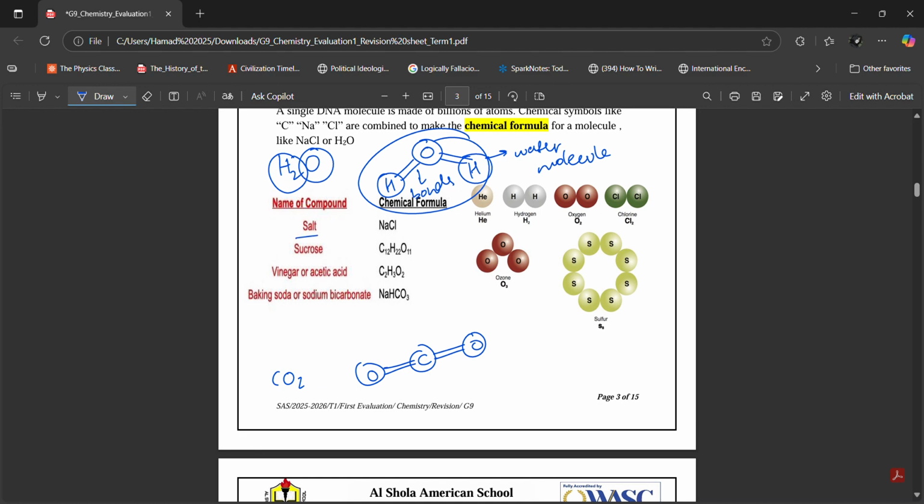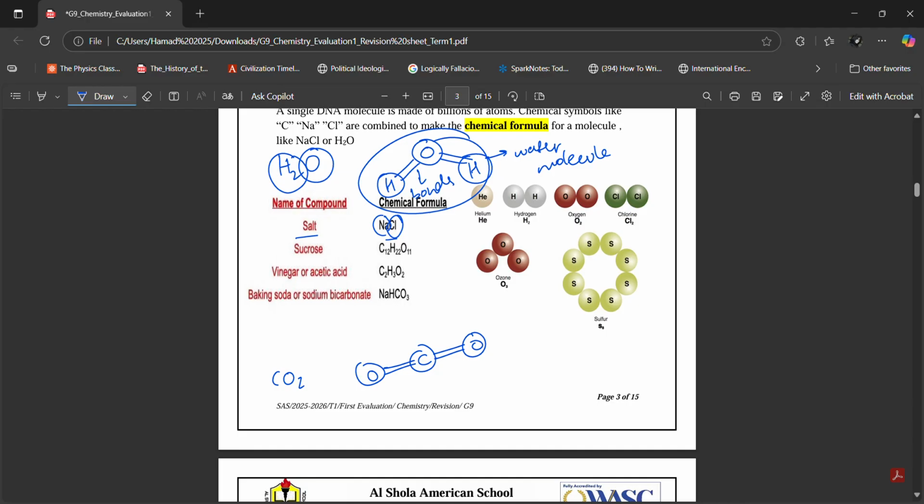We have salt, common table salt, NaCl. That is the chemical formula of salt. You have one sodium atom, which is Na. The symbol for sodium is Na. You have one chloride or chlorine atom as well. What is the symbol of chlorine? Cl. Right?